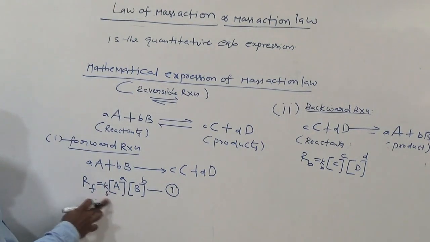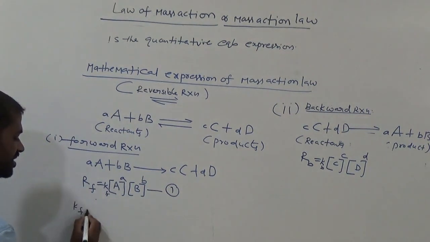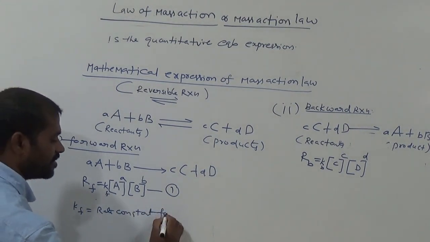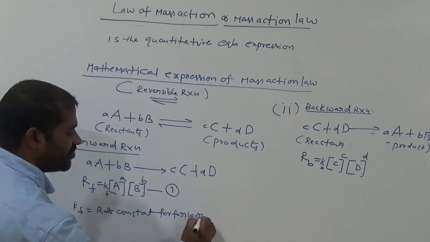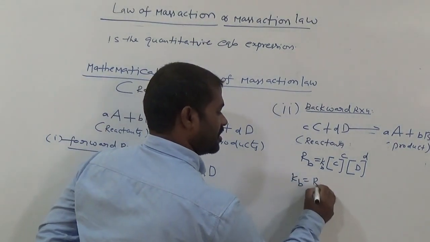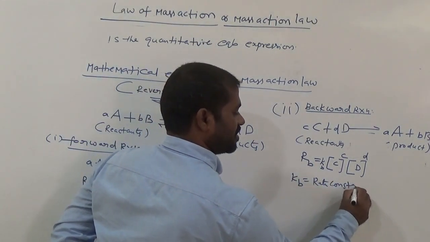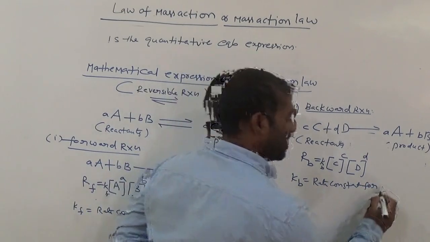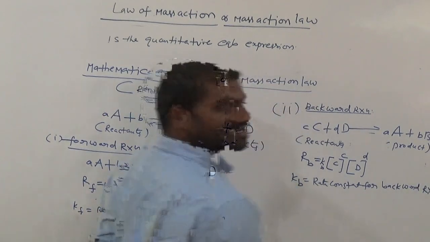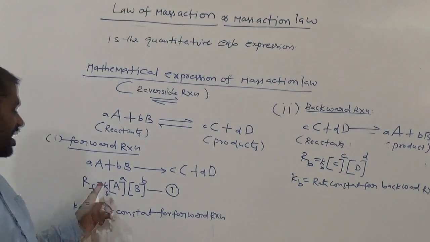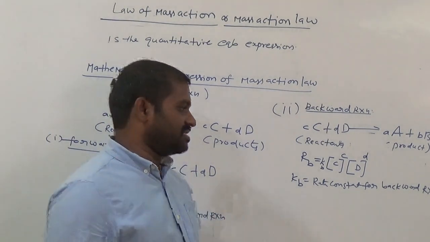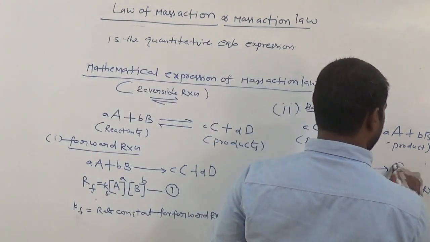Kf means the rate constant for the forward reaction. What about Kb? The rate constant for the reverse or backward reaction. Suppose this is taken as equation number 2.